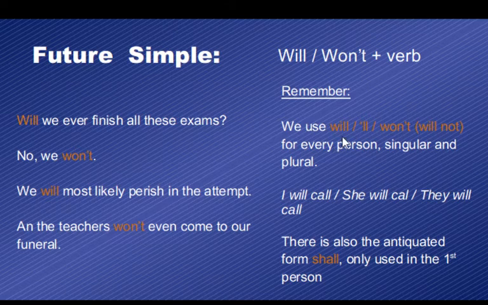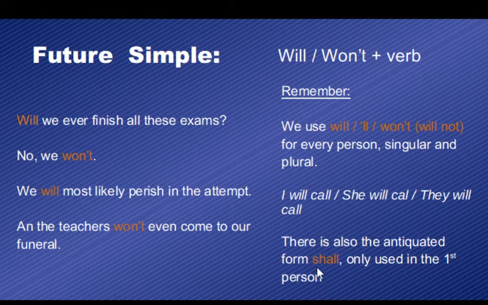Okay, let's just remember how to form this tense. We use will as the auxiliary verb that can be contracted to this double L, and that in the negative becomes this will not that we most often use as won't contracted. Remember that we basically use the same auxiliary verb for every person, both singular and plural. And then we just have to add the main verb in the base form. Like in here, finish, perish, come. We don't make any change to the verb.